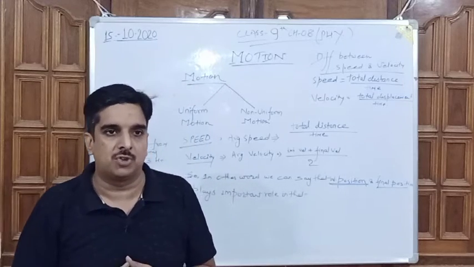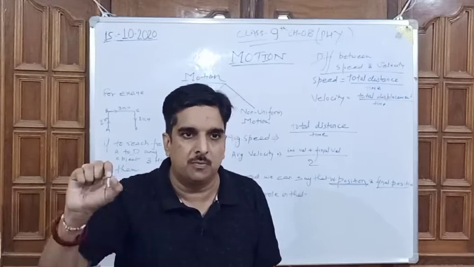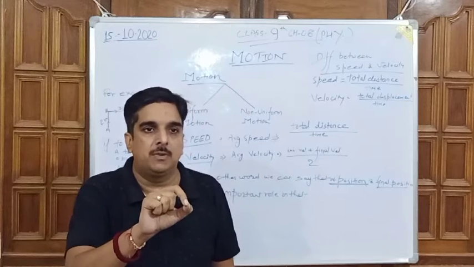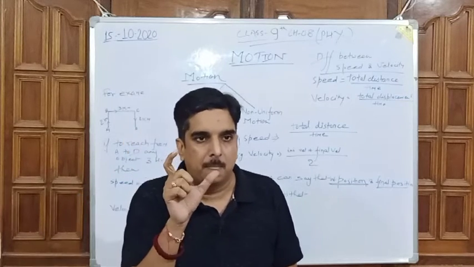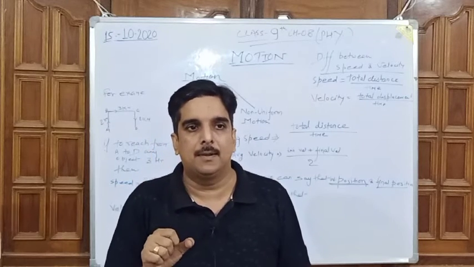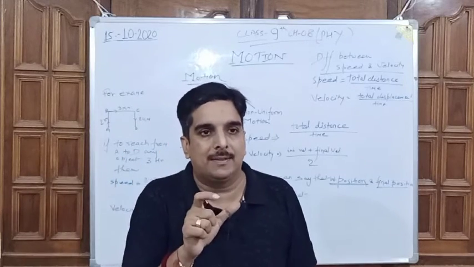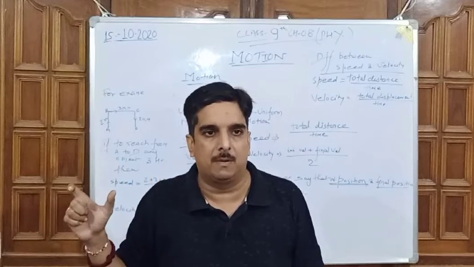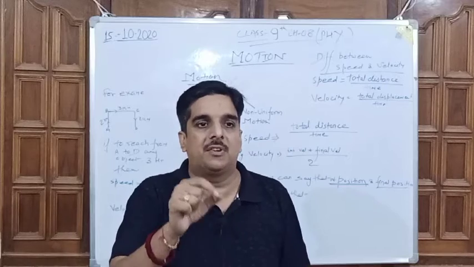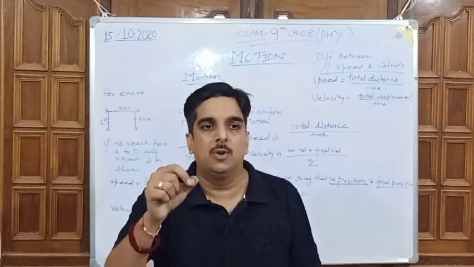Always keep in your mind the definition of uniform motion. Just listen to me carefully, those who are listening. The definition of uniform motion: equal distance traveled in equal time interval is known as uniform motion. If any object travels equal distance in equal time interval, then it is known as uniform motion.